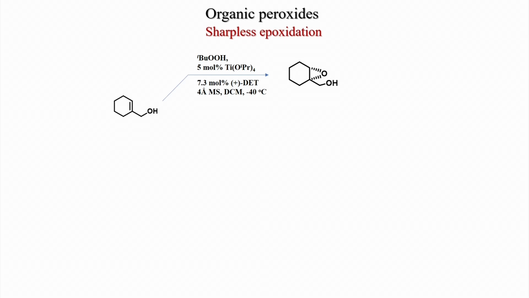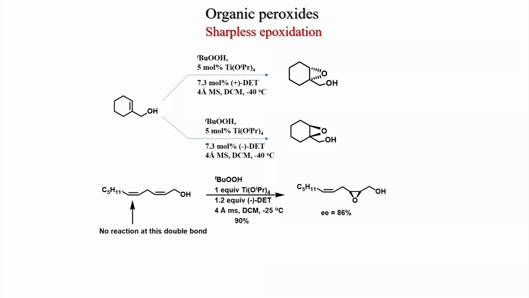Similarly, this compound can be seen that with 5 mole percent titanium isopropoxide, 7.3 mole percent plus tartrate, 4 angstrom molecular sieves, DCM, minus 40 degree centigrade, it will give the epoxide from the down face, because here we have drawn like this, down right. So, this was the right side, and now the plus tartrate will come from the down face. Similarly, if you use the minus tartrate under the same condition, 5 mole percent titanium isopropoxide, 7.3 mole percent minus tartrate, you get the epoxy group from the top side.